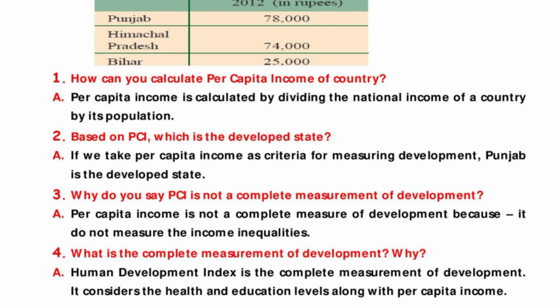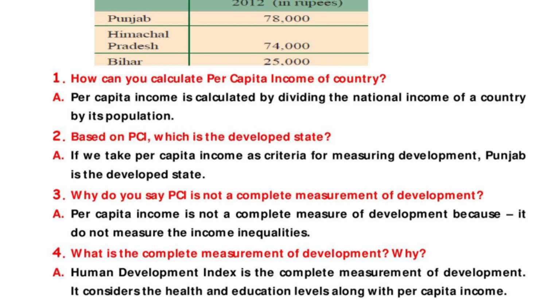Read the table and answer the questions, students. This table indicates per capita income per annum of select states. Here 3 states are there. One is Punjab, second one is Himachal Pradesh, third one is Bihar. Punjab per capita income is 78,000. Himachal Pradesh per capita income is 74,000. Bihar per capita income is 25,000.